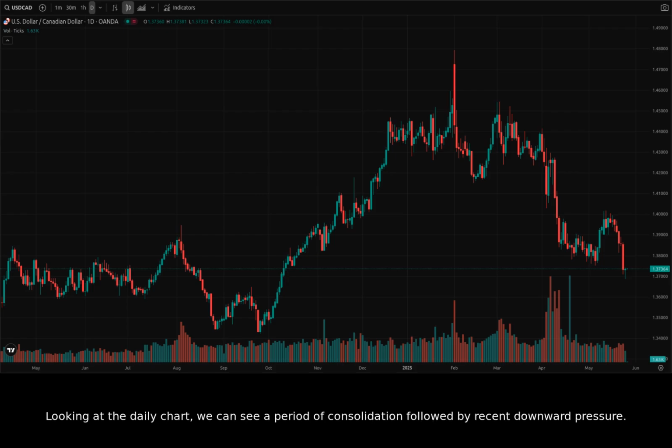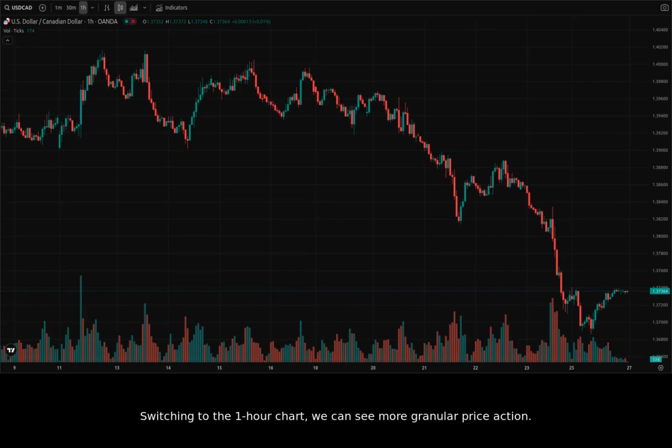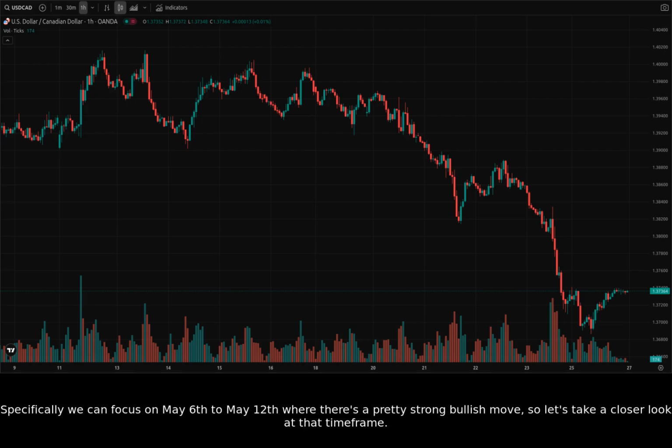Looking at the daily chart, we can see a period of consolidation followed by recent downward pressure. Let's zoom in on a more recent time frame to get a clearer picture of what's been happening lately and correlate the recent dips in the chart with what was just discussed about the news. Switching to the 1-hour chart, we can see more granular price action. We observe that since early May, there's been a general downward trend, although with some bullish pushes attempting to reverse it. Specifically, we can focus on May 6th to May 12th, where there's a pretty strong bullish move, so let's take a closer look at that time frame.